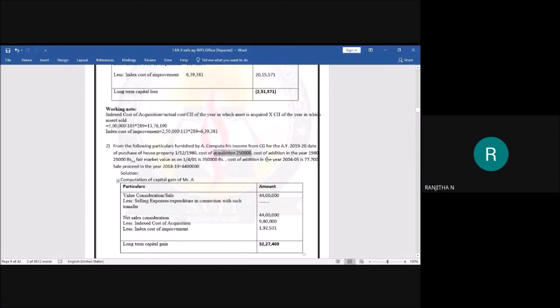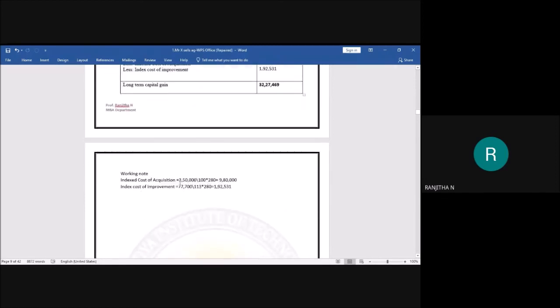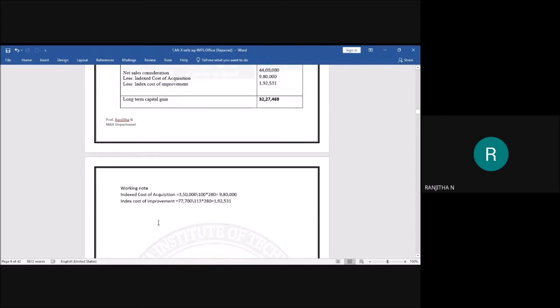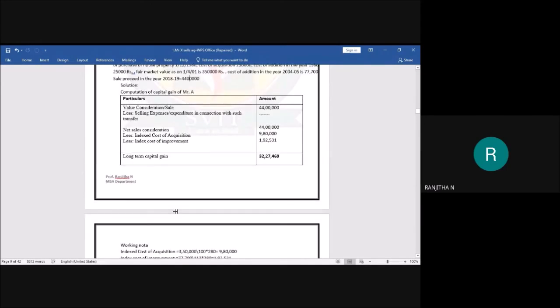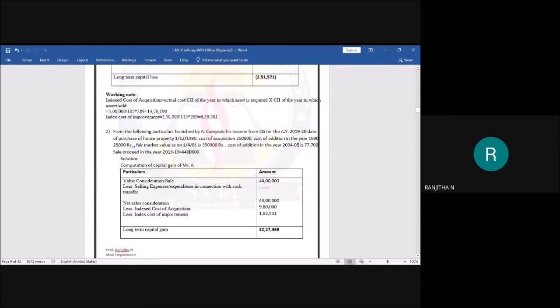In which year have you sold the asset? In the year 2018-19. The CII is 280. So here 3,50,000 divided by 100 multiplied by 280, you are going to get 9,80,000. Next, go for the calculation of indexed cost of improvement. What is the cost of improvement, students? Check the question.